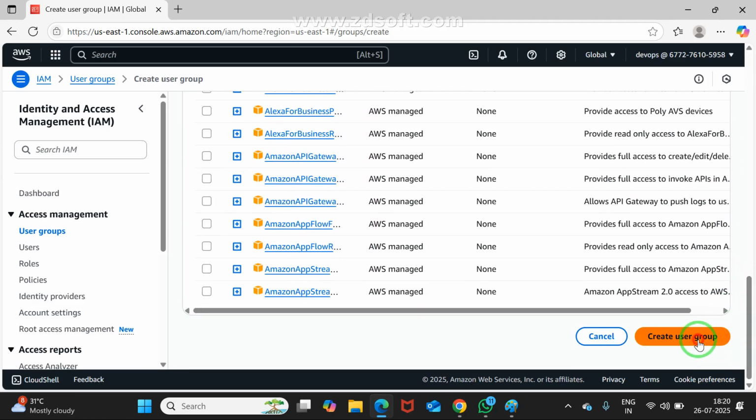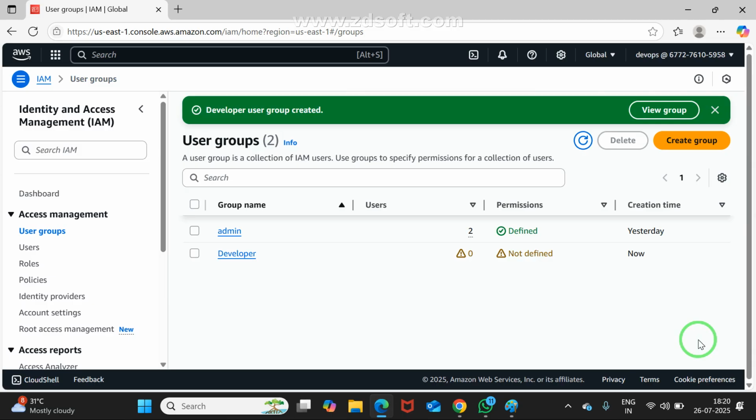See, the group is created. For this group, till now, no permissions are defined. That means zero permissions. Is it clear for you?